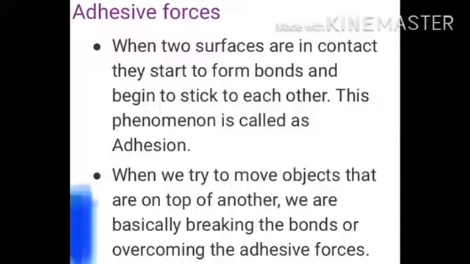When one body is made to move over the other, the force of adhesion opposes the motion. This force which opposes the motion also gives rise to the frictional force. So the force of adhesion between two surfaces gives rise to friction.